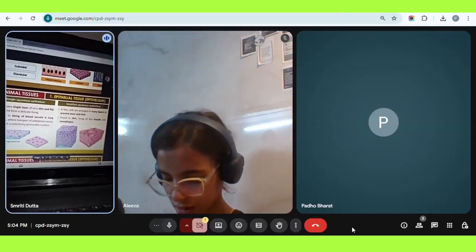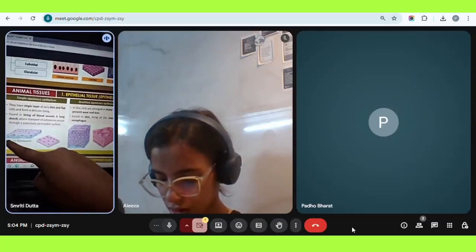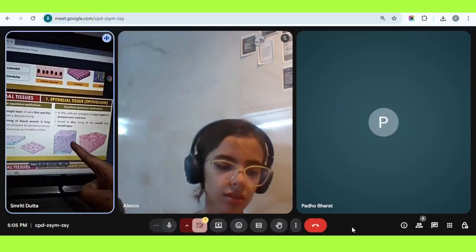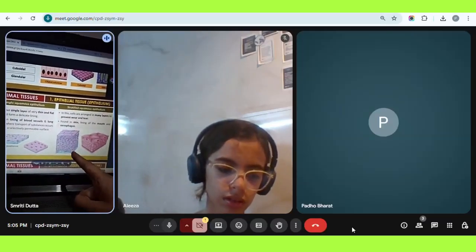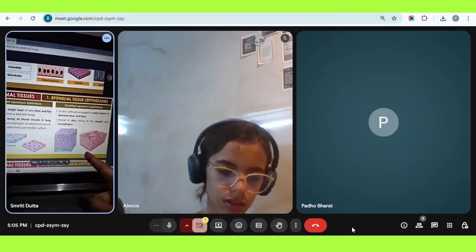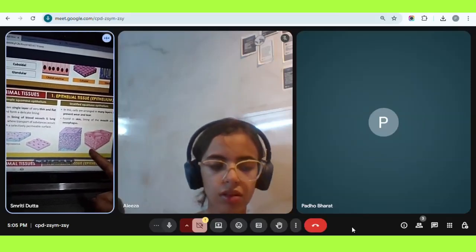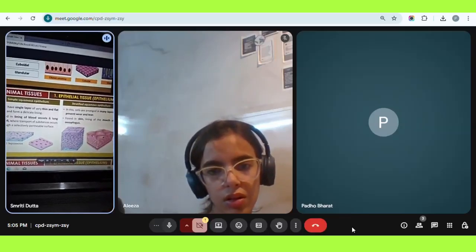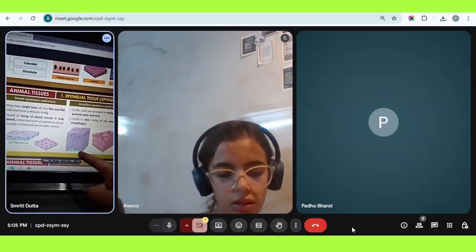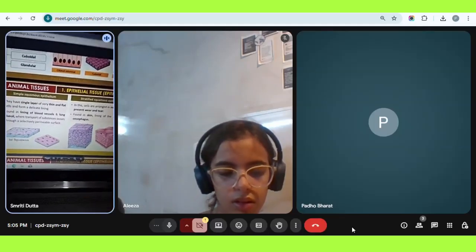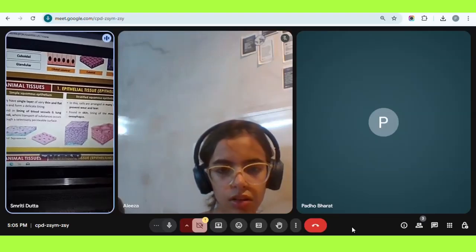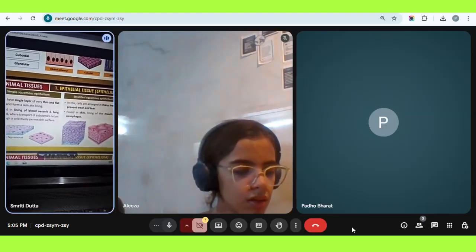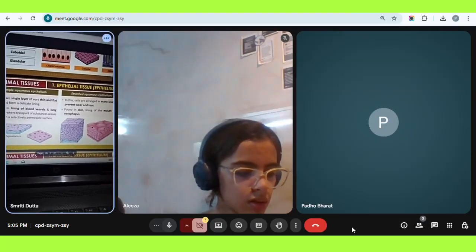In these cells, as you can see here, there was only one layer of flat simple cells. Here you can see layer by layer, layer by layer. There is a tall column of layers. Where can you find these kinds of cells? You can find these kinds of cells in the skin, lining of the mouth and the esophagus. Why are these present in the skin? These are present in the skin because the skin is always exposed to wear and tear and all kinds of stress.